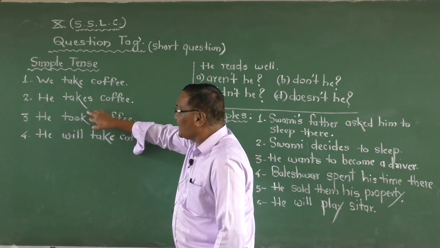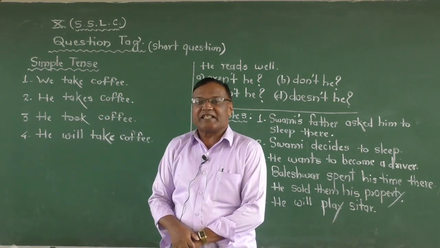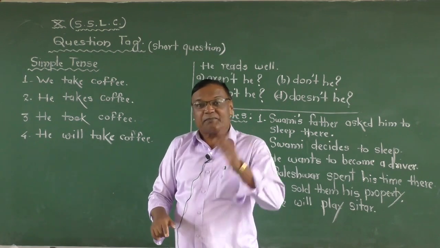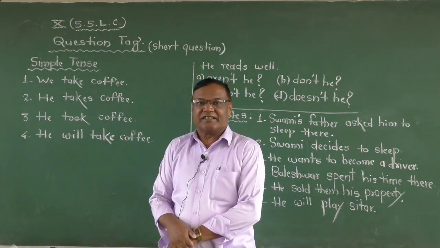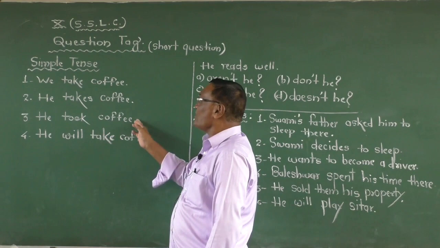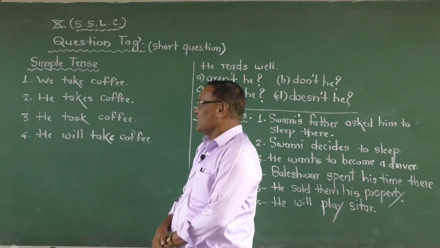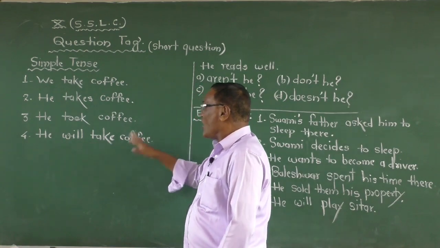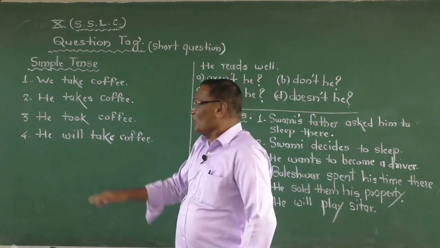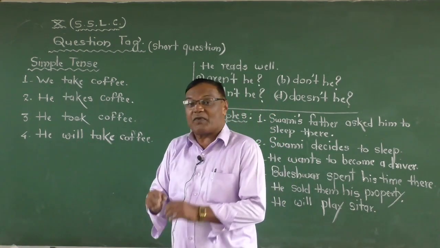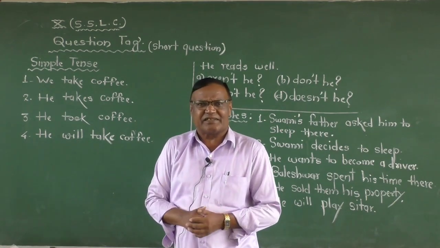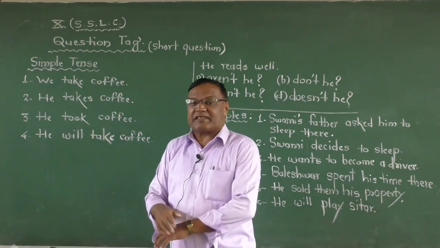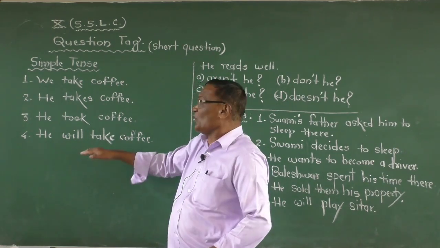Now the verb change here, took. Present becomes what? Past. Take, took, and past participle, it is taken. Now here, took means simple past tense. And then the fourth one here, he will take coffee. Now shall and will, if you find in the sentence, is a future tense. And shall and will always take the present tense of the verb. This is a future tense.